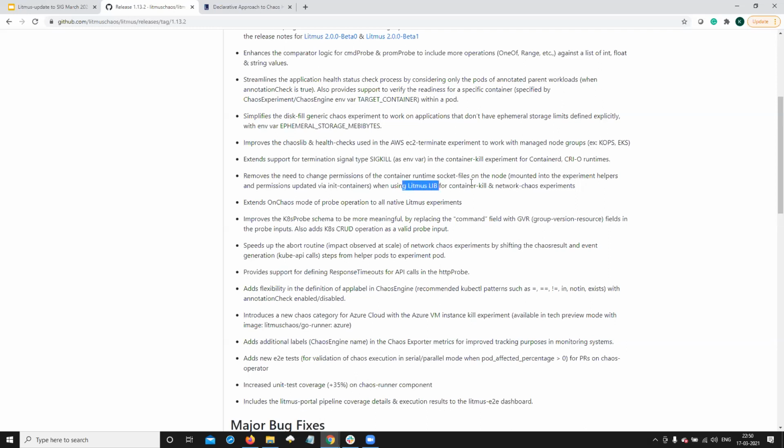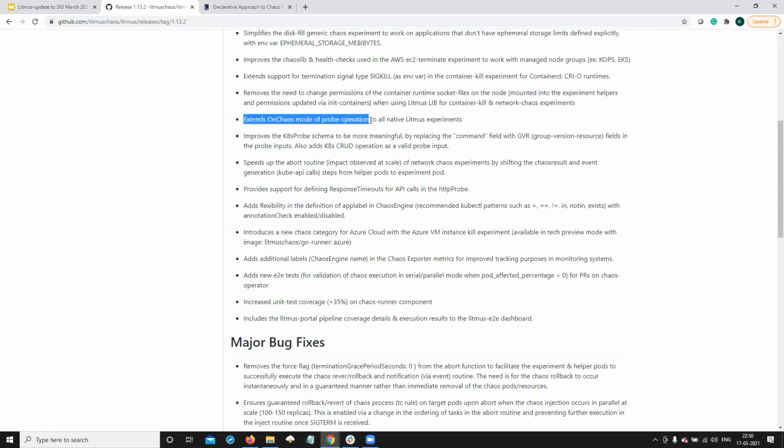This is still needed for experiments that use a different lib like Pumba, where it's not possible to use a pseudo user right now. So that's one of the important changes that we made. This will make it more secure at least, and you will not have any and all users trying to manipulate your container services on your nodes.